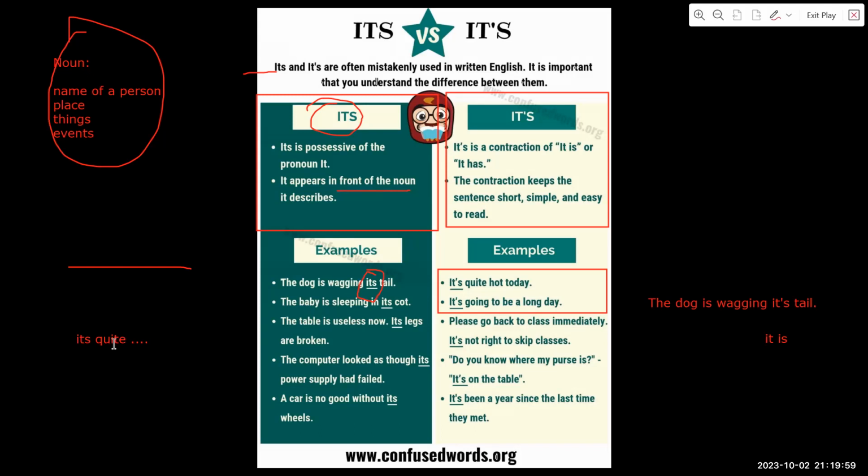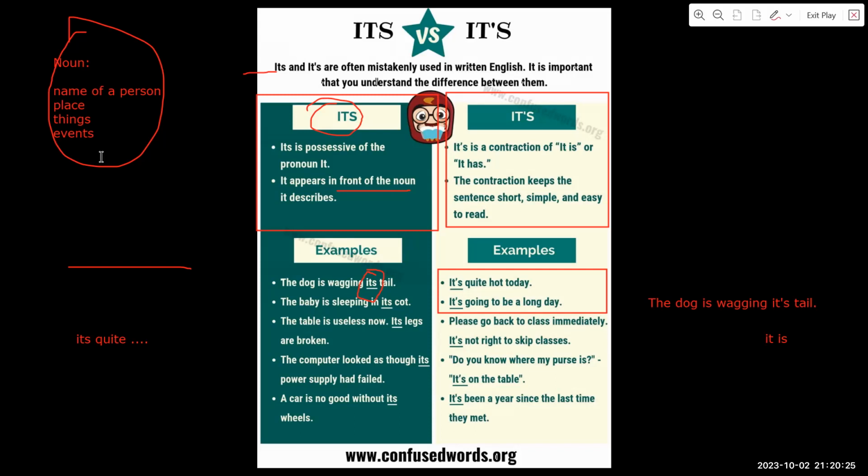That's why it's important for you to know what a noun is. Because if you don't know, then maybe you cannot know how to use its with apostrophe and its without apostrophe. So where will we put the it's with apostrophe in a sentence?